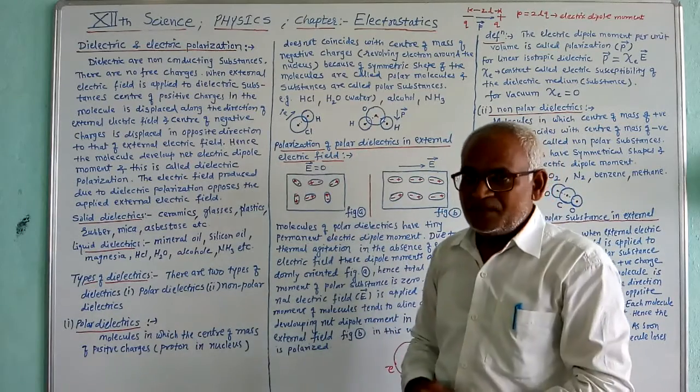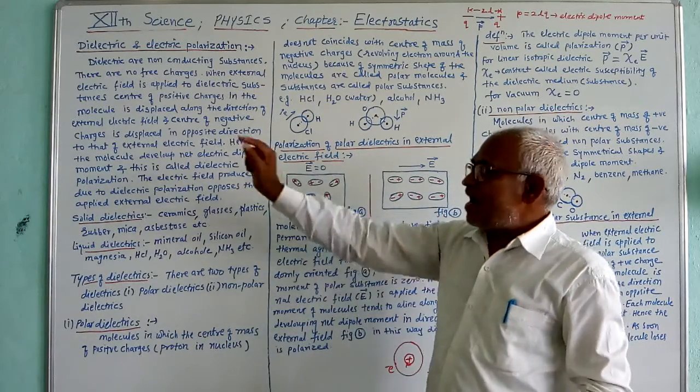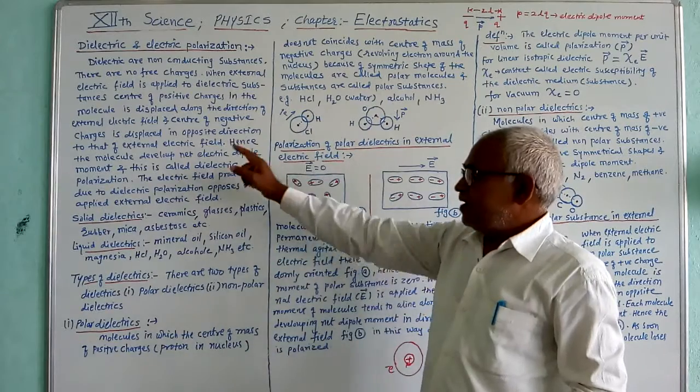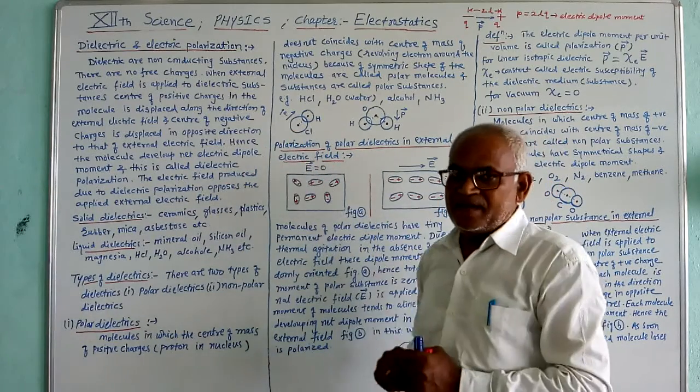Hence here, each molecule of this dielectric substance develops a net electric dipole moment.